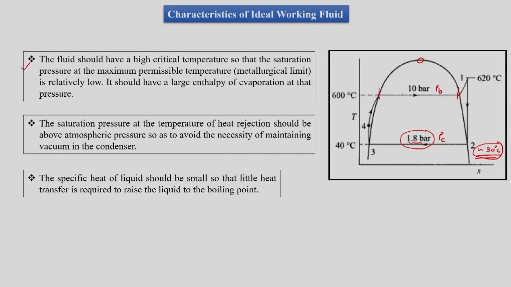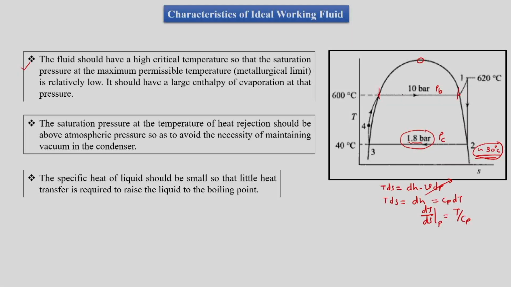We know that the slope of the TS diagram can be found from TdS equals dh minus vdp. The process of heat addition is at constant pressure, so the vdp term is 0. So we have TdS equals dh, which equals Cp dT. So basically dT by dS at constant pressure is equal to T by Cp.